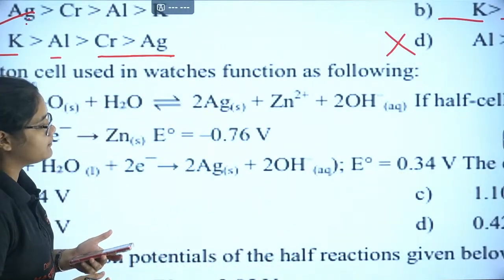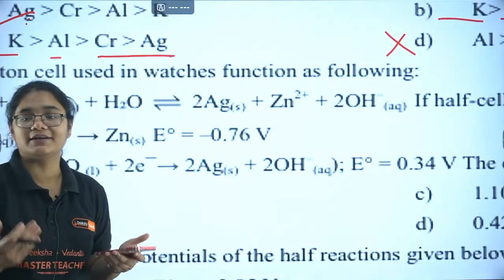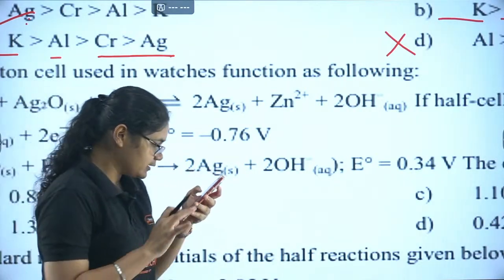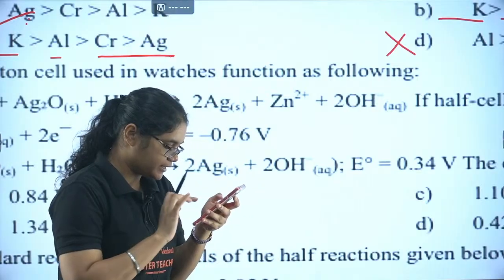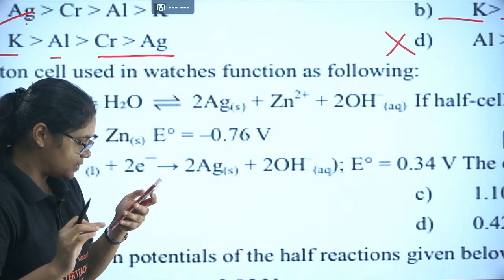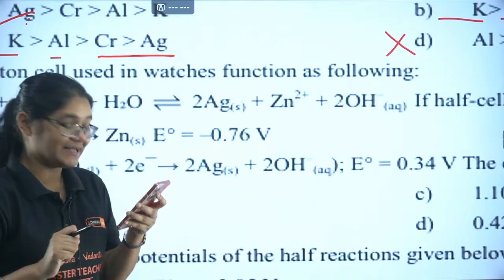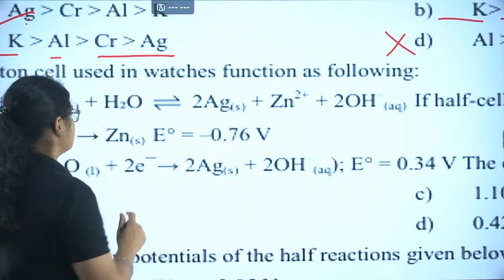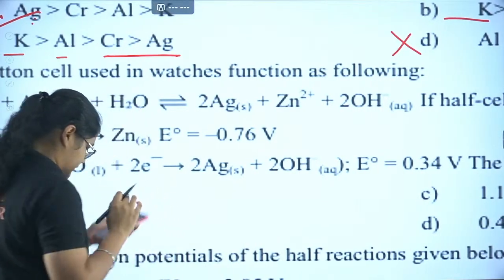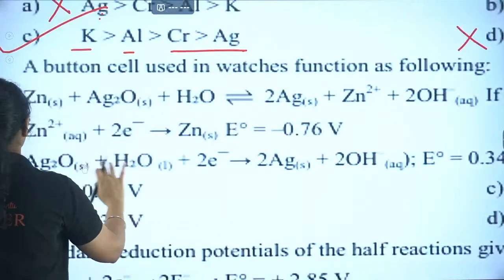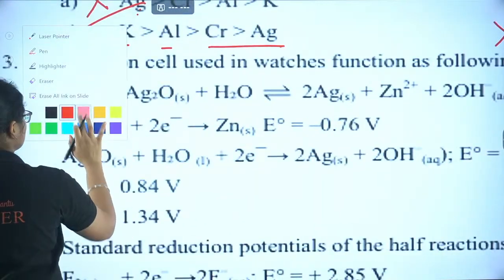Which one will be the cell potential here? That you have to find out. Can you calculate and tell me? Cell potential will be how much? Do you know the formula? Did I get any answer? I am getting C as the answer. Just let me show once again.